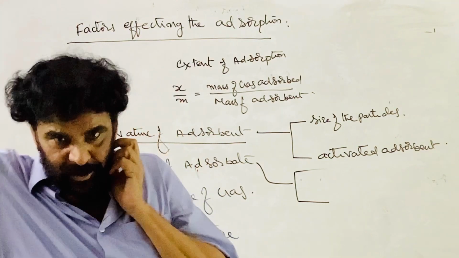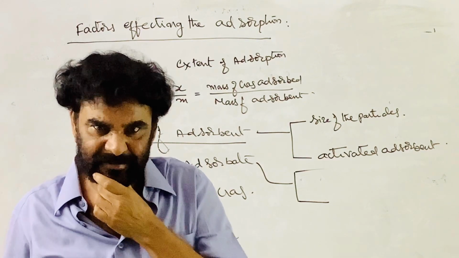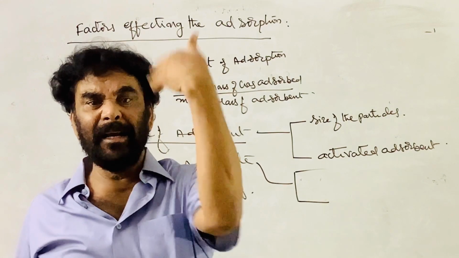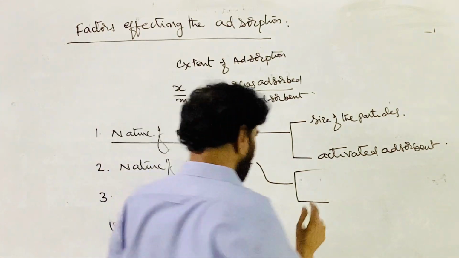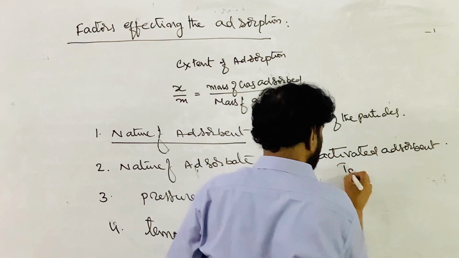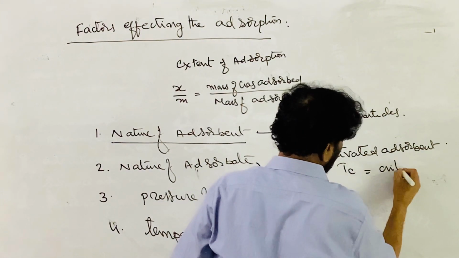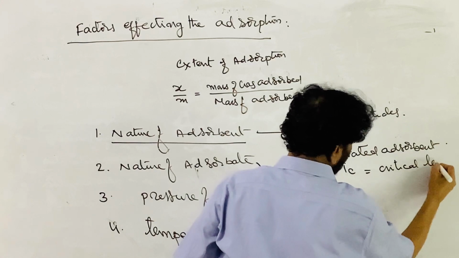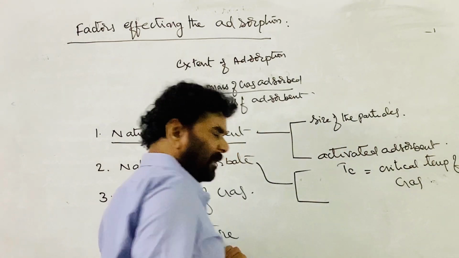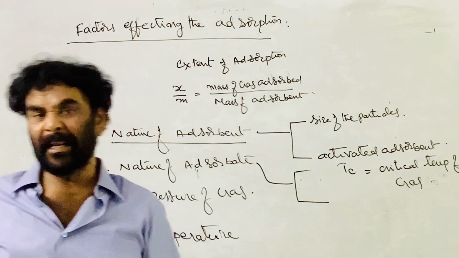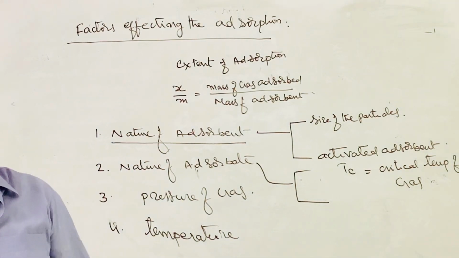More readily they undergo liquefaction, that is, more readily they establish attractions with the surface. So they deviate from the gas laws. Tc is the important property, the critical temperature of the gas. The higher the critical temperature, the greater the extent to which the gas is adsorbed.